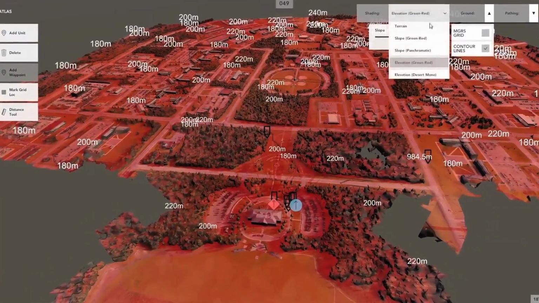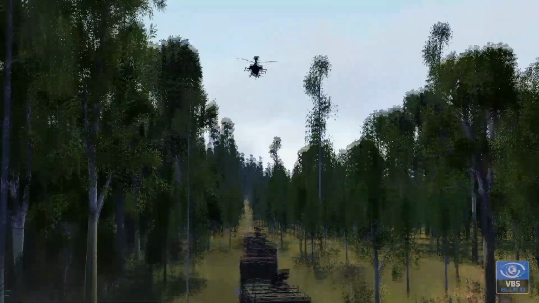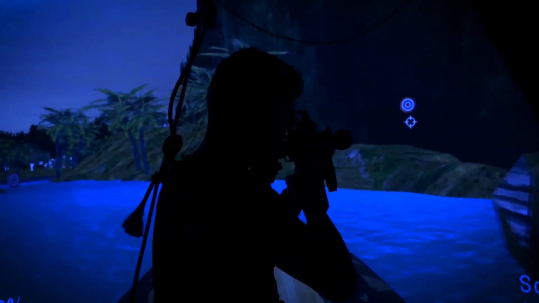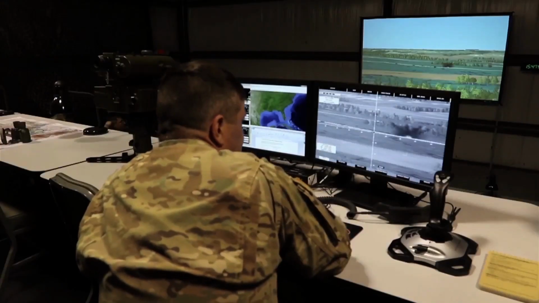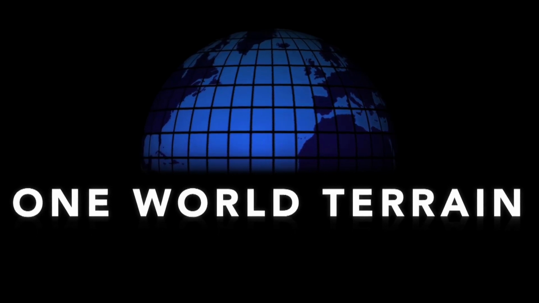Ultimately, the One World Terrain workflow and the solutions created from it will enable soldiers at different echelons with different requirements to experience a seamless, realistic geospatial foundation when executing their training. One World Terrain, supporting the future of Army training.